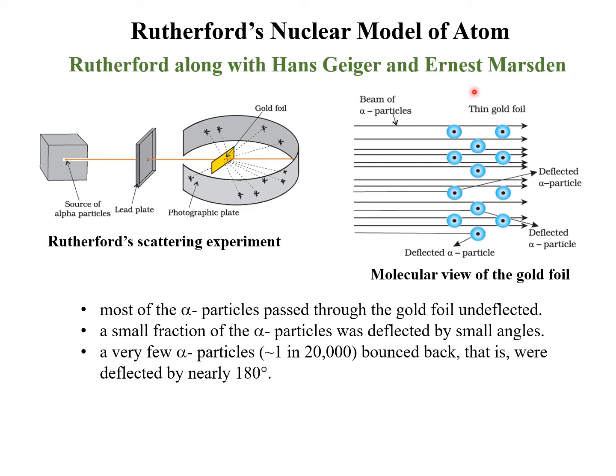But it was observed in Rutherford's scattering experiment that most of the alpha particles passed through the gold foil undeflected, a very small fraction was deflected only by small angles, and very few, about 1 out of 20,000 alpha particles, bounced back, that is, were deflected by nearly 180 degrees.